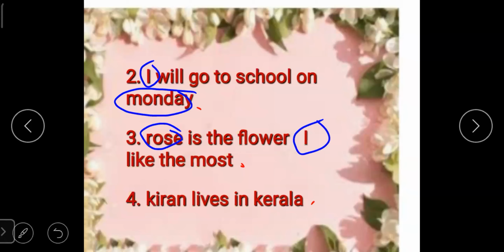Okay. Next sentence. Kiran lives in Kerala. Now, Kiran is a special name of a person and Kerala is a special name of a place. So these two are special names. So we have learned earlier that special names should always start with capital letters. So we will circle both Kerala and Kiran.